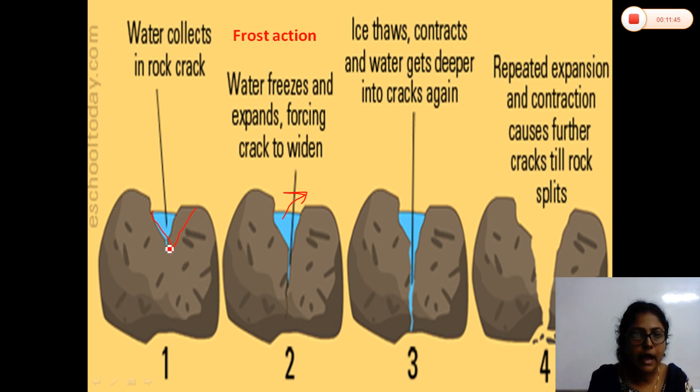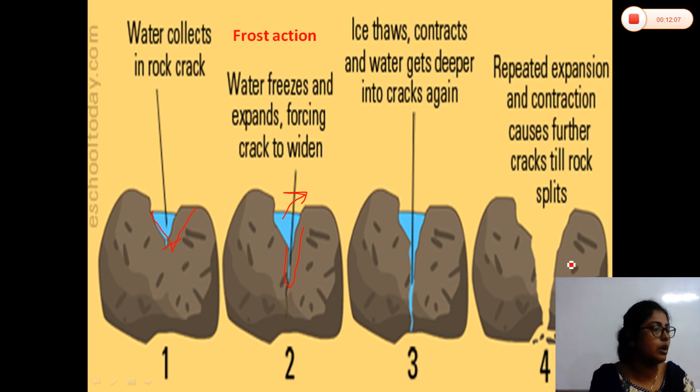So, at first the crack was up to this length, and then the crack widens and it enlarges. Okay, then the crack again widens up to the last limit of the rock. As a result, the rock will be disintegrated. Okay, so this process also will be going on through the alternative freezing and thawing process.